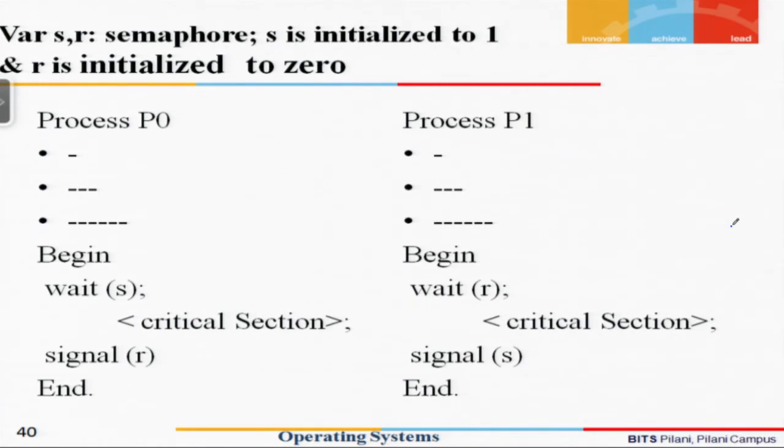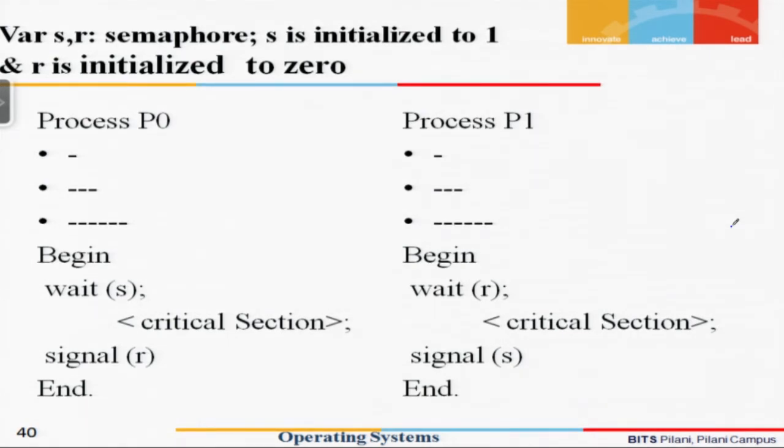The reason is that if R were initialized to 1, then process P1 would come, execute wait R, and be able to go through. So we initialize R to 0. This is the logic: S is initialized to 1 and R is initialized to 0.